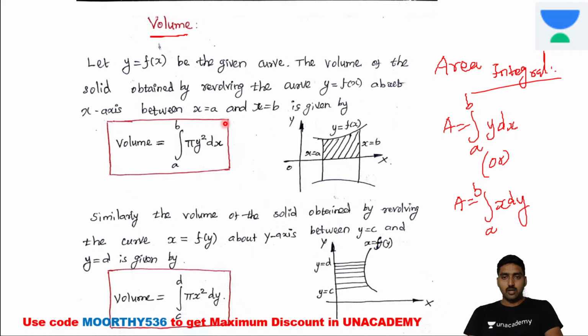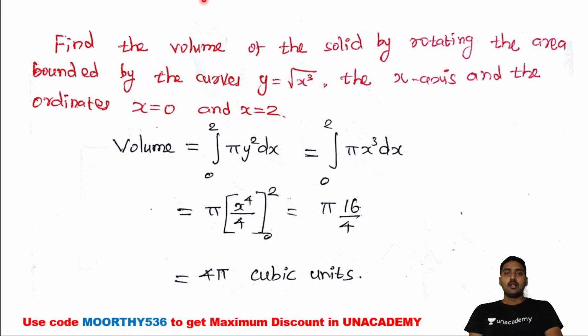Now I'm going to give you two example problems, followed by a few previous year questions. Find the volume of the solid by rotating the area bounded by the curve y is equal to root of x cube. The given curve is revolved about some axis. Here it's the x-axis, and the ordinates x is equal to 0 as well as x is equal to 2. So they have directly given the limit as well as the y value. We just need to substitute; it's type 1, the direct substitution.